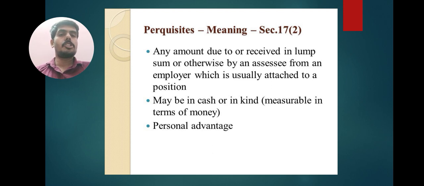It is a personal advantage. Perquisites are included in section 17 subsection 2. Perquisites are one of the benefits of the employees.